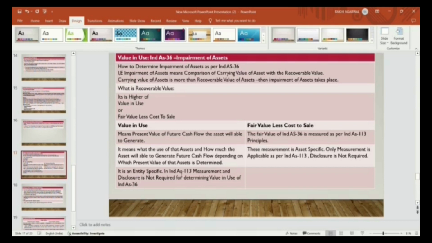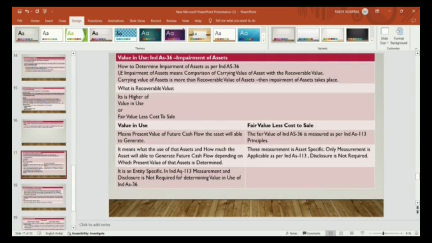So in value in use, measurement and disclosure principles of Ind AS 113 will not apply, but for measuring the fair value less cost to sell of Ind AS 36, only the measurement principles are applicable as per Ind AS 113. Disclosure principles are not required.